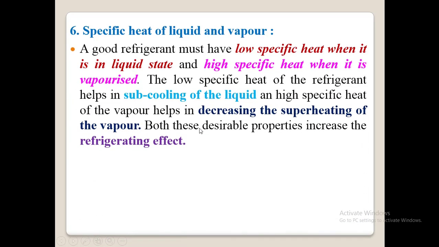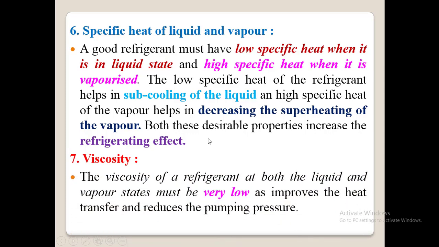Next, specific heat. When the refrigerant is in the liquid phase, it should have low specific heat, and when it is in vapor phase, it should have high specific heat. Next is viscosity. Viscosity of the refrigerant must be low, so that it can flow easily, and it can increase the heat transfer rate as well as reduce the pumping pressure.